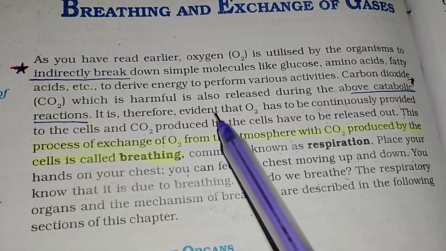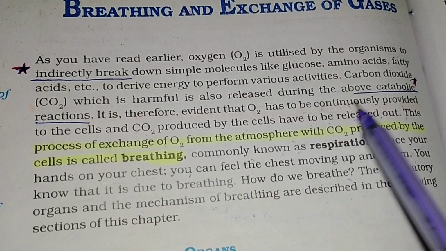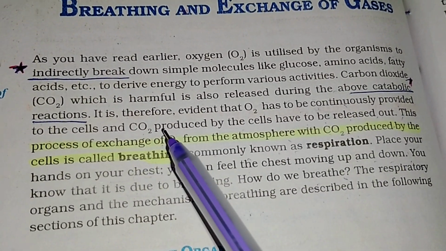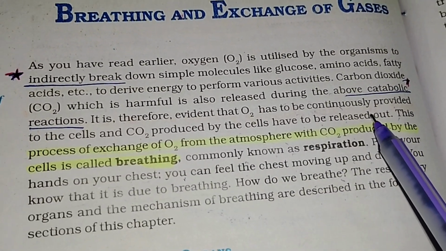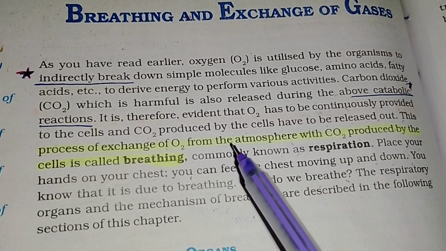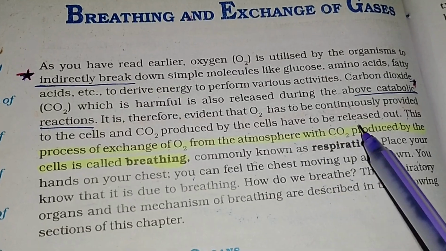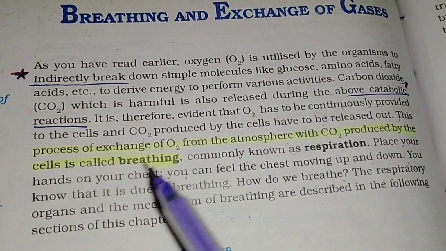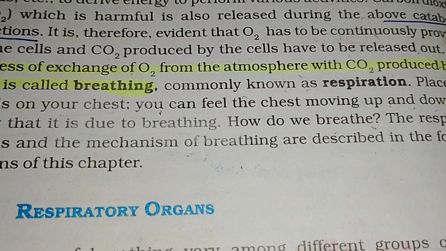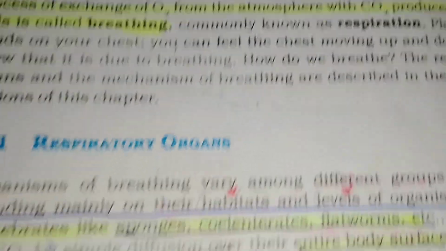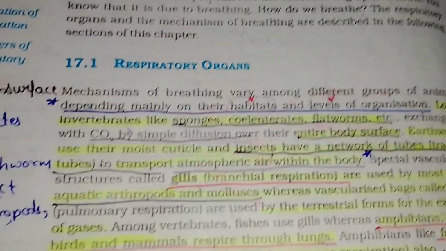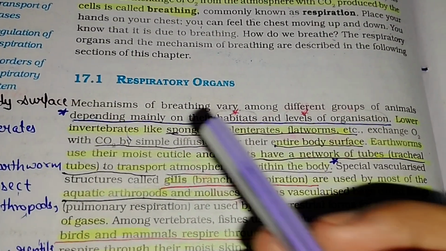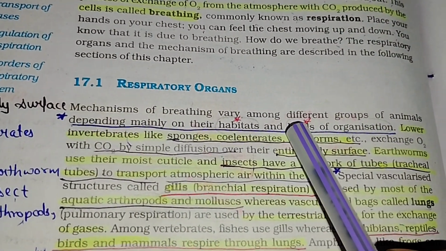It is therefore evident that O2 has to be continuously provided to the cells and CO2 produced by the cells has to be released out. This process of exchange of O2 from the atmosphere with CO2 produced by the cells is called breathing, commonly known as respiration. Respiratory organs and mechanism of breathing vary among different groups of animals, depending mainly on their habitats and level